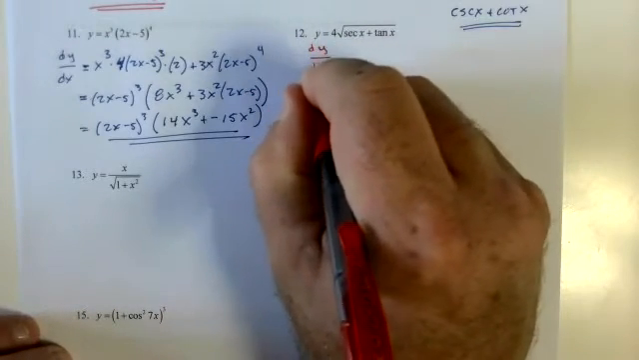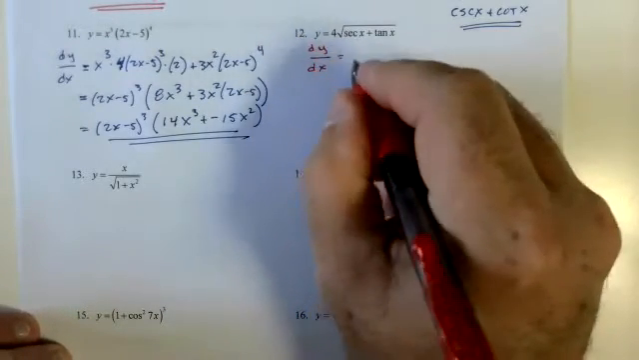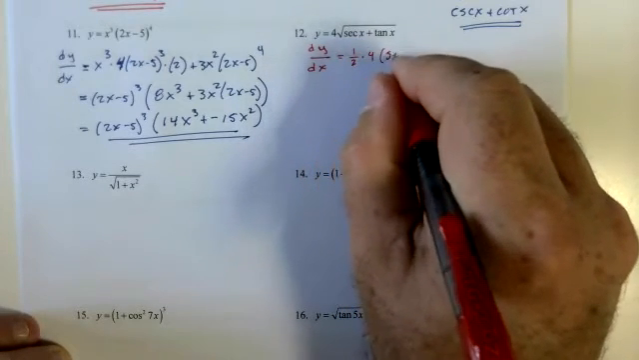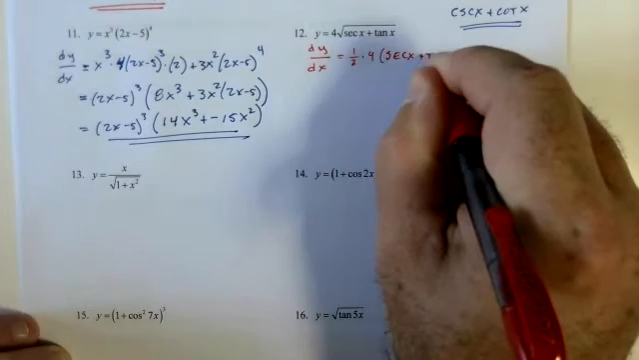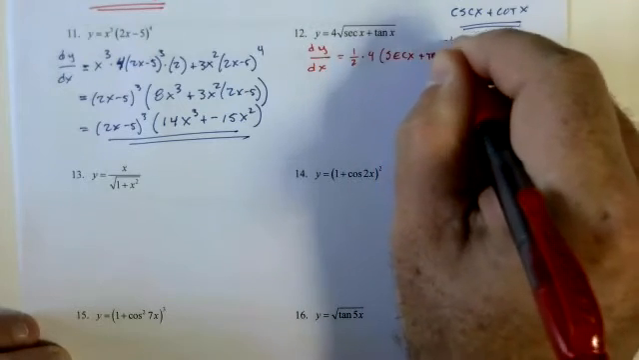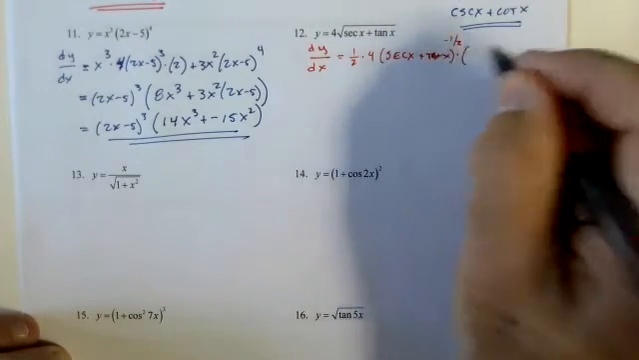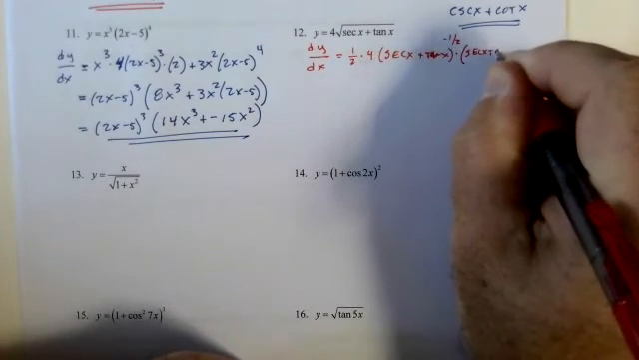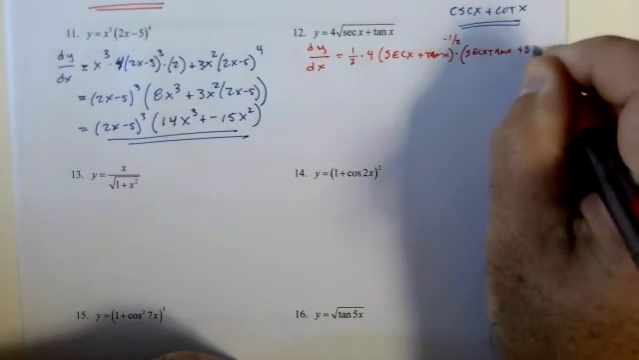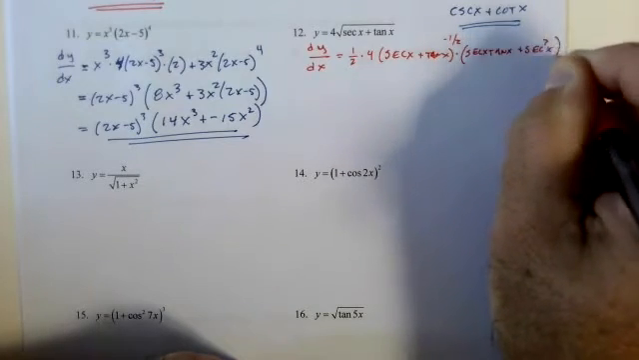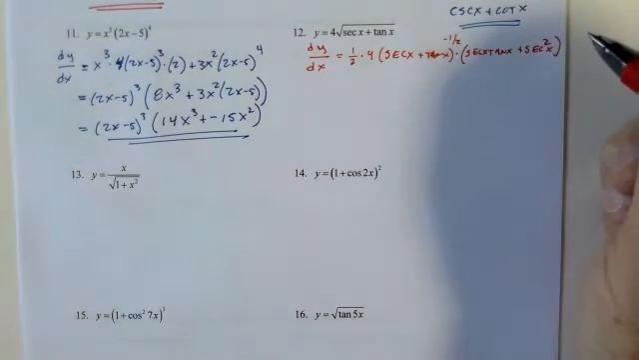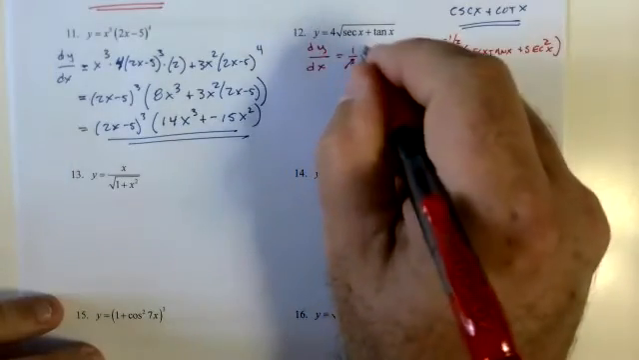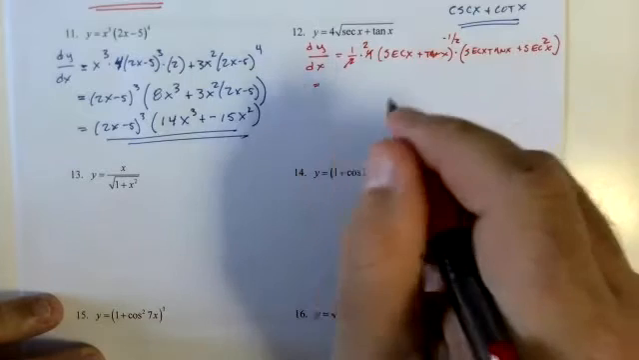dy/dx. 1/2. 4 comes along for the ride. Secant x plus tangent x to the negative 1/2. Now this is where life gets fun. Secant x tangent x plus secant squared x. There's a lot of simplifying we can do here. Equals.